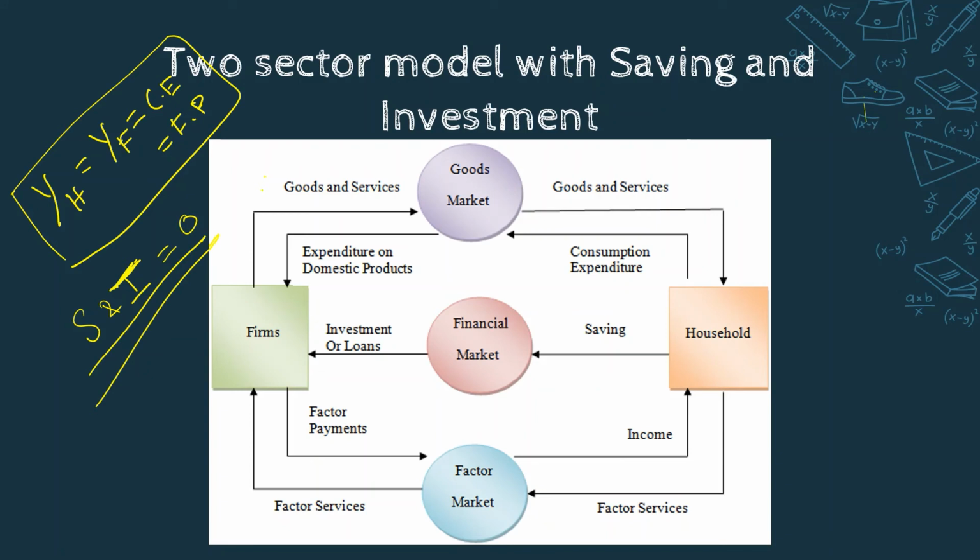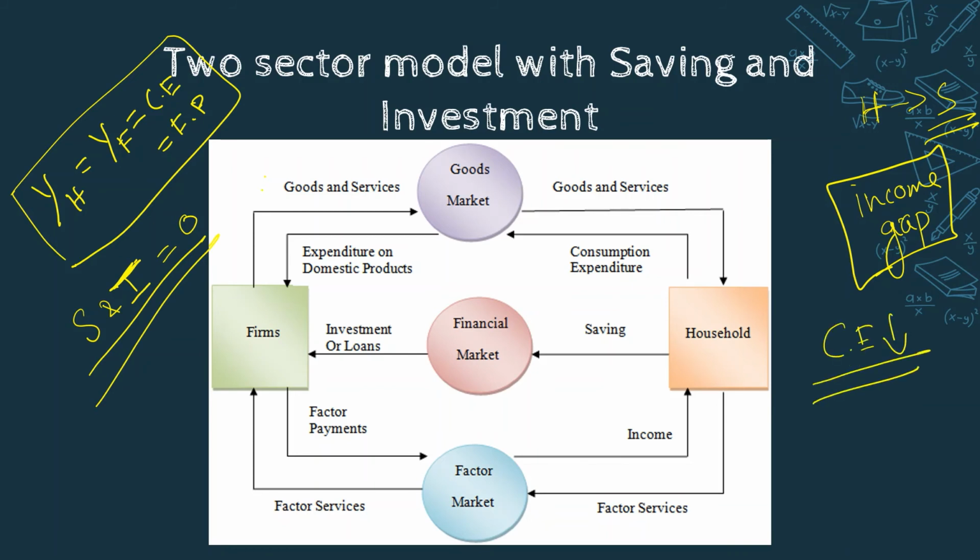If households save part of income, there will be a leakage in the economy. There will be an income gap because households' income will not be equal to the consumption expenditure. Consumption expenditure will be less.